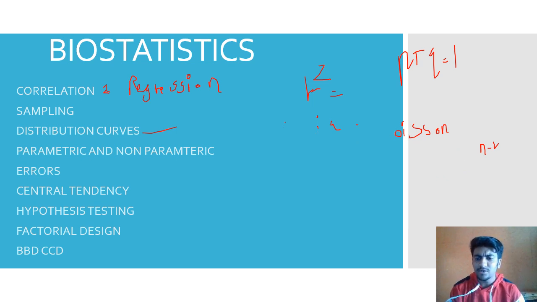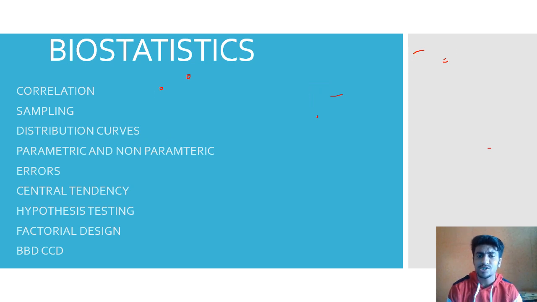Then we have parametric and non-parametric tests. So first you need to know the difference: where the population information is known, where it's not known, where do you take mean, where do you take median as a measure of central tendency. So like non-parametric, maybe have Mann-Whitney U test, Kruskal-Wallis test, right? H test.